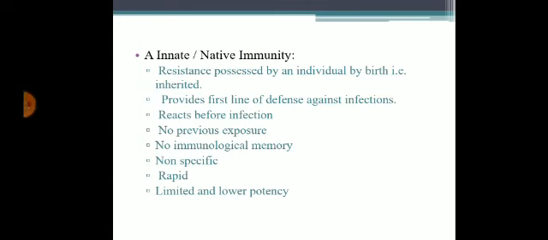Coming to innate immunity. Innate immunity is also known as native immunity. It is a resistance possessed by an individual by birth, that is, inherited. It is present even before the infectious agent has attacked. It provides a first line of defense against infection and reacts before the infection. No previous exposure to antigen is required, and they have no immunological memory. They are non-specific. The response of innate immunity is rapid. The innate immune system has limited and lower potency.